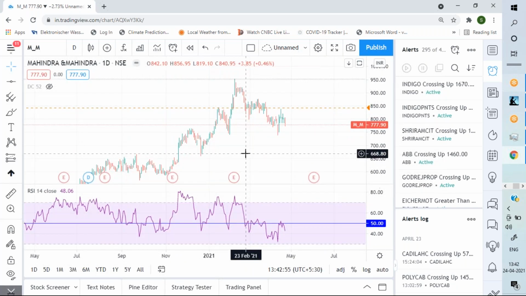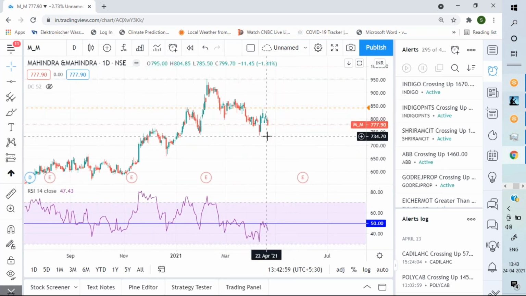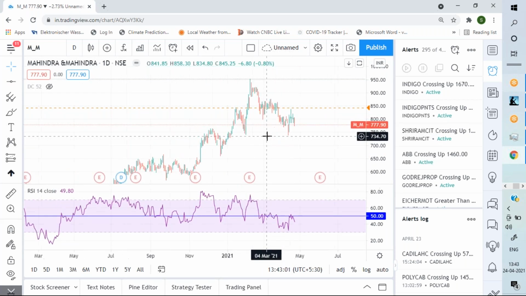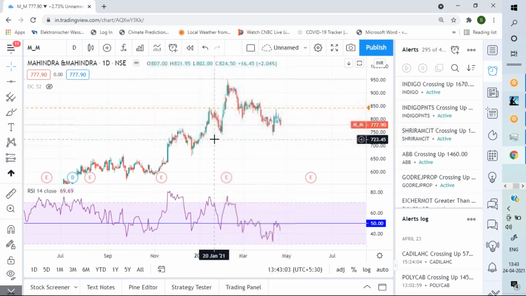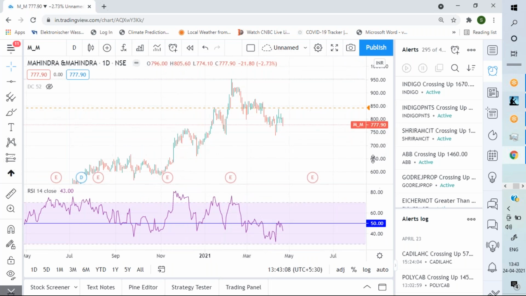But this doesn't happen. Ichimoku is in some terms a leading indicator, but we are not going to cover Ichimoku in this course, because we don't use it a lot.